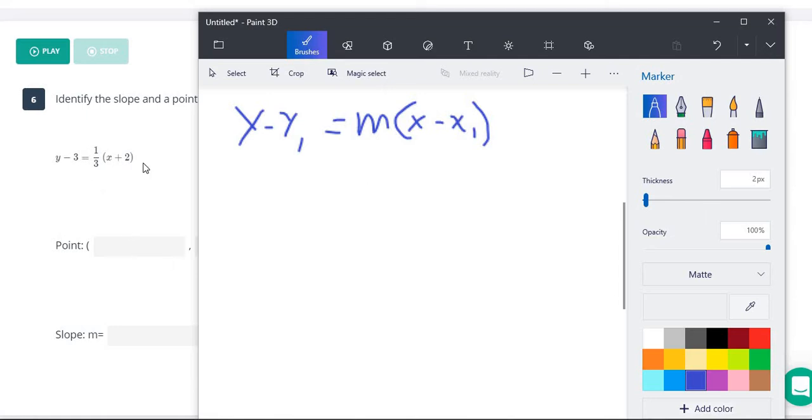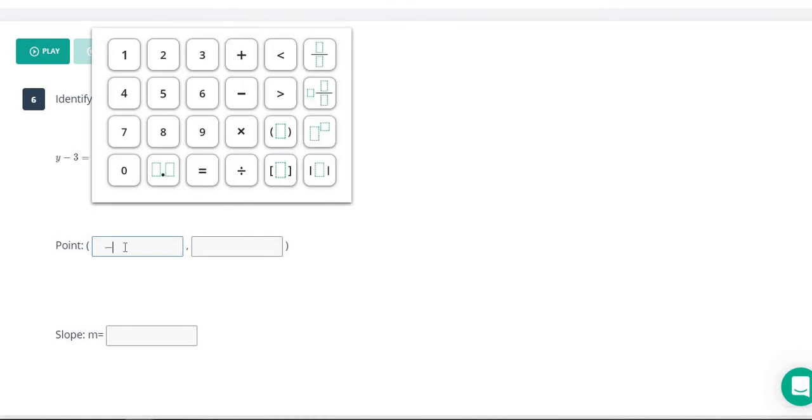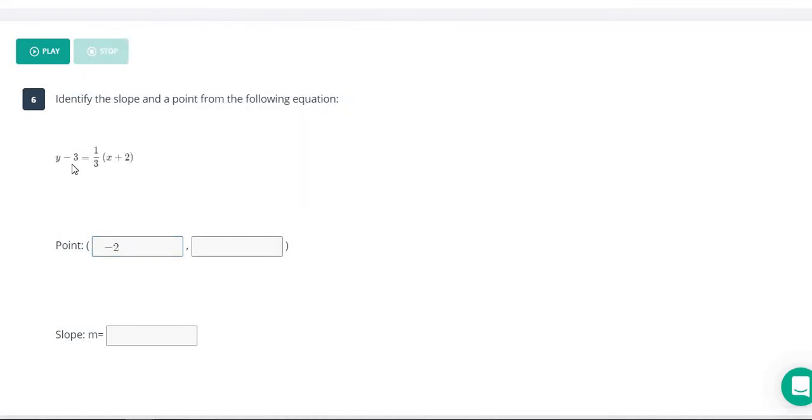So the first thing they want us to do is find out what the points are. It's x minus x1, so our x1 is what's going to be right here. Now remember, it's x minus x1. So if you see x plus 2, that means it actually was x minus negative 2, and since it was minus negative, we change it to a plus. So x1 here is actually negative 2. Now our point here, it's y minus y1, so our y1 here is 3.